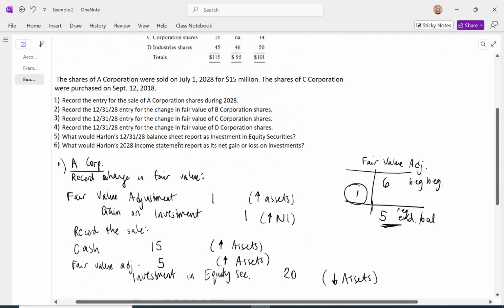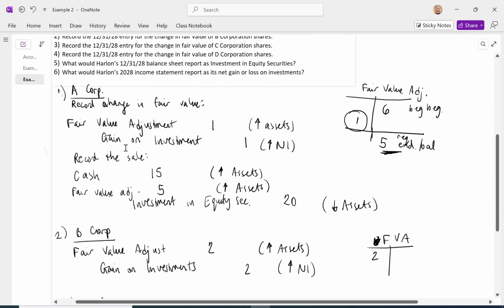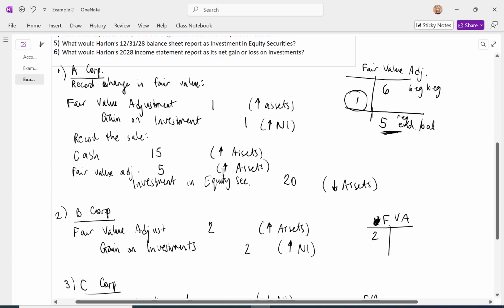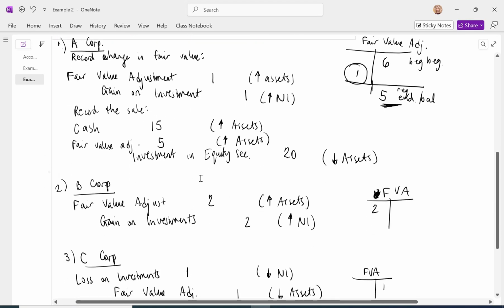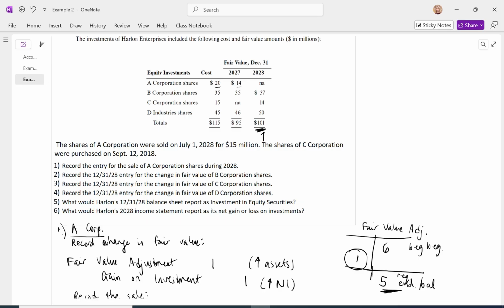Item 5 says, what would the company's balance sheet report at the end of 2028 as investments in equity securities? All right, so we sold A Corp, so we're going to have nothing. Our B Corp, we're going to have, well, we know the total investments. These are equity investments, so they're all going to be at fair value. We need to see the total at 101.